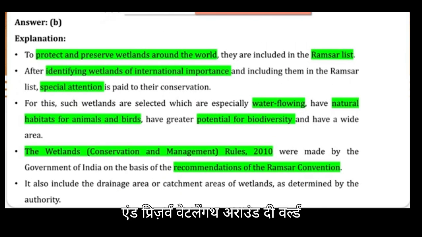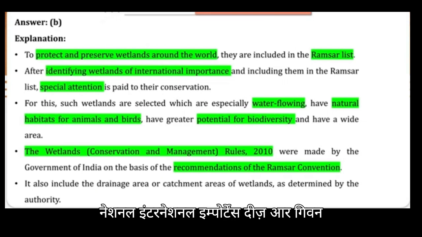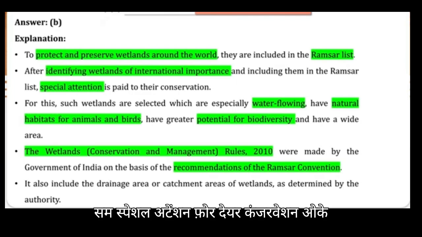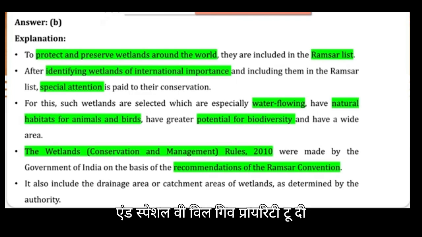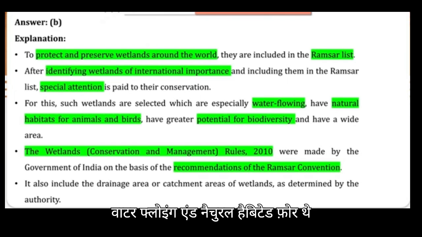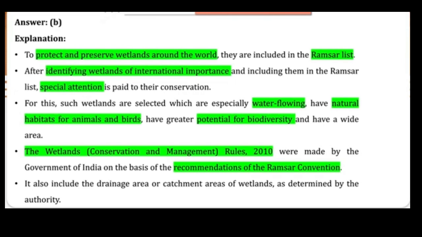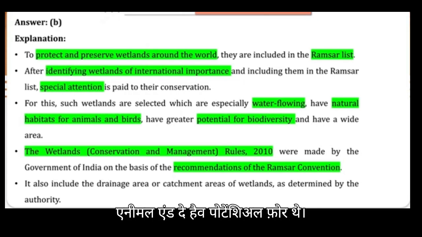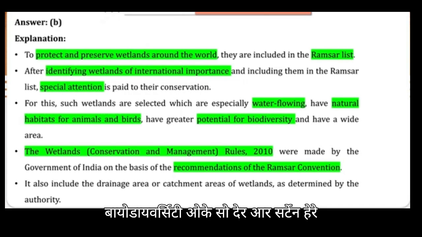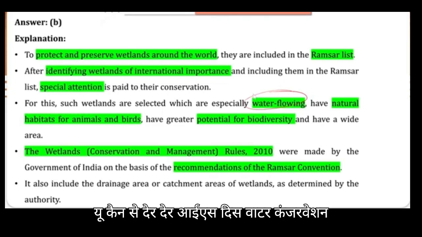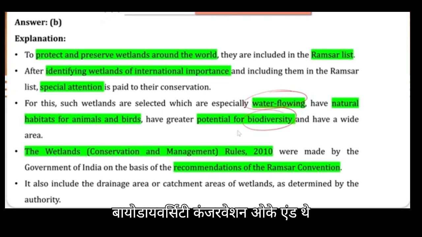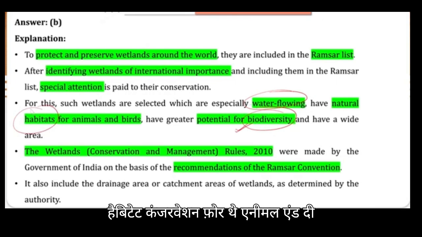Here you can see, to protect and preserve wetlands around the world, there is a list that is called the Ramsar list. After identifying the wetlands of international importance, these are given some special attention for their conservation. Okay, and especially we give priority to the water flowing and natural habitat for the animals. Those wetland areas which have flowing water, and natural habitat for birds and animals, and they have potential for biodiversity. Okay, so here you can see there is this water conservation. Then we are talking about biodiversity conservation, and the habitat conservation for the animals and the birds.